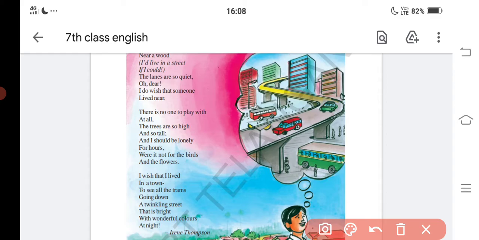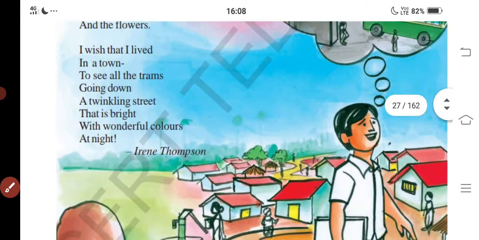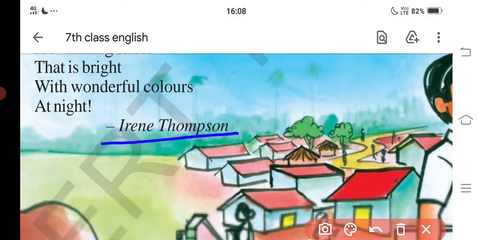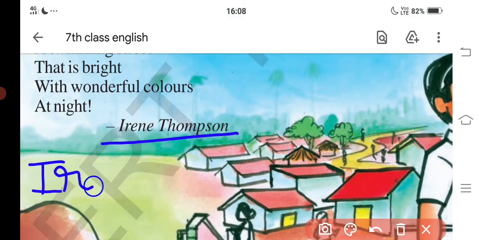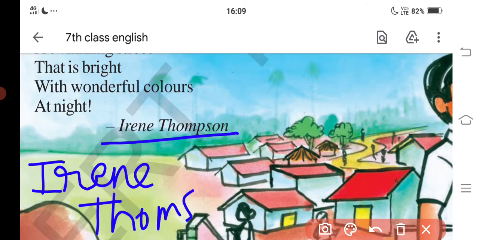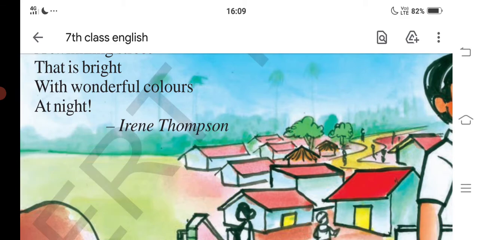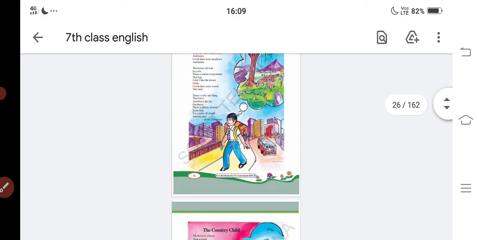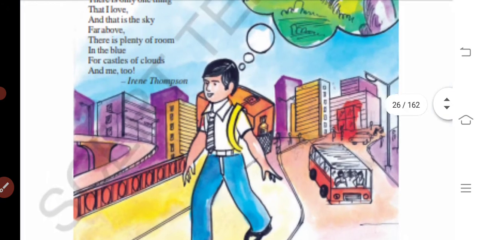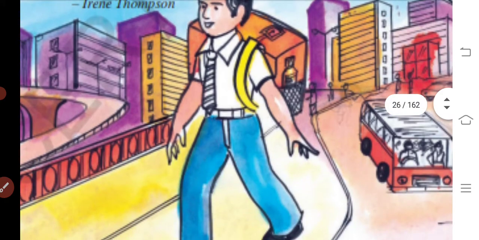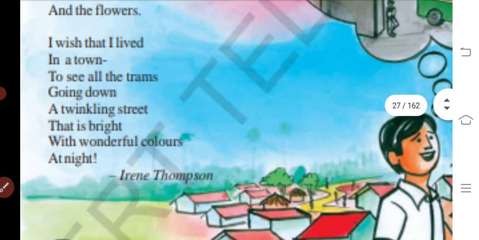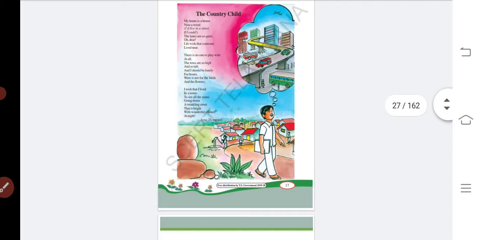He is thinking. The author of the poem is Irene Thompson. The country child and the town child, both Irene Thompson only wrote. See, this is the town child, this is the country child. Irene Thompson. Next, the poem is completed.